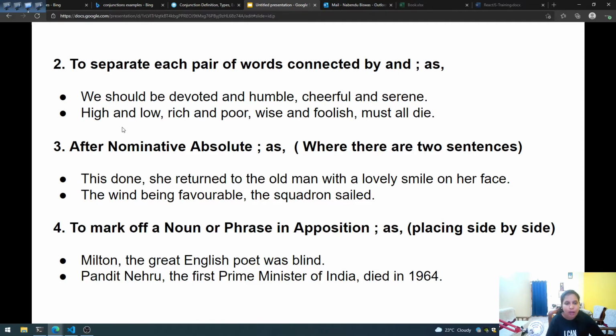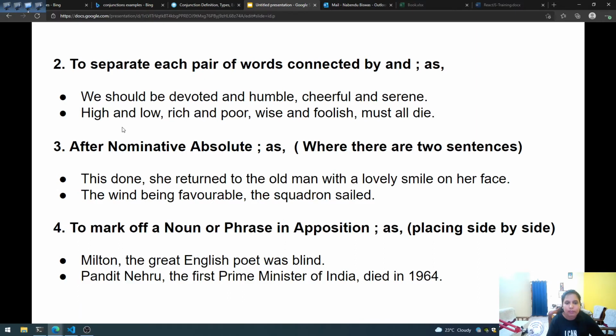After a nominative absolute: when there are two clauses in a sentence, we can separate them using a comma. Like this: "Done, she returned to the old man with a lovely smile on her face." And the next sentence, "The wind being favorable, the squadron sailed."